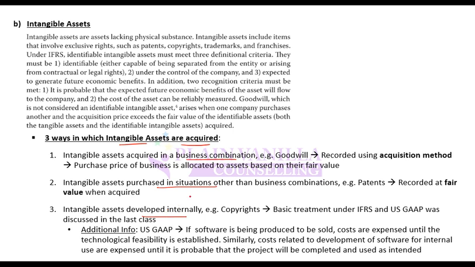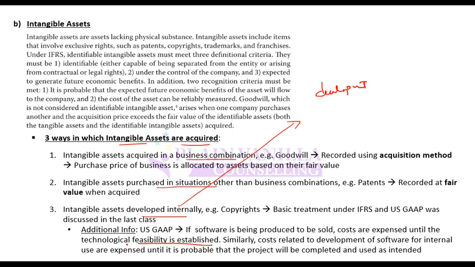But when you create internally, remember our discussion from the previous class, it is very subjective, and so there are restrictions on its recognition on the balance sheet. If you have internally created it, mostly it is expensed. Only in certain conditions is it capitalized. For example, in IFRS, you capitalize it in the development phase only, and in US GAAP you capitalize only if feasibility is established.